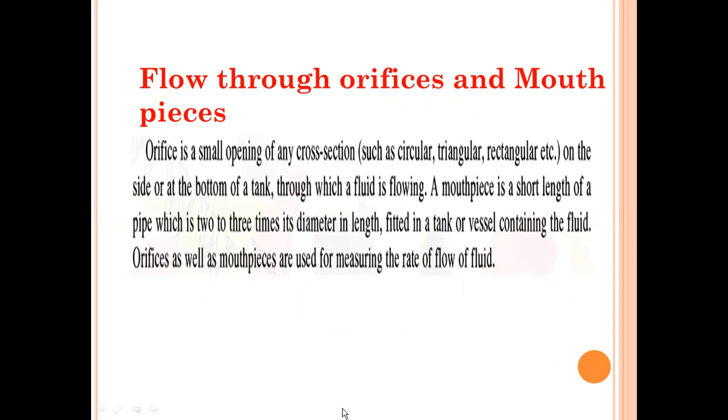An orifice is a small opening of any cross section, such as circular, triangular, or rectangular, on the side or the bottom of a tank through which fluid is flowing. A mouthpiece is a short length of pipe, 2 or 3 times its diameter in length, which is fitted in a tank or vessel containing the fluid. Orifices as well as mouthpieces are used for measuring the rate of flow of the fluid.